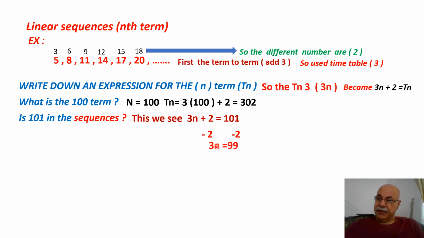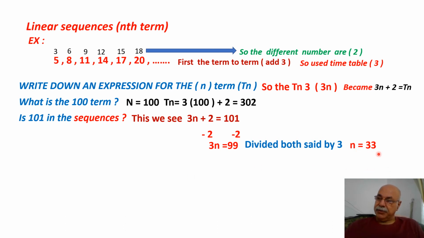Subtracting from both sides, we get 3n, where the plus 2 is gone, equals 101 minus 2, which is 99. We take the sign of the larger number, which is 101, and it is positive. 101 minus 2 becomes 99. Now we divide by 3 in order to get n. As in normal equation solving, we divide both sides by 3 in order to cancel the 3, and we get n equals 33.